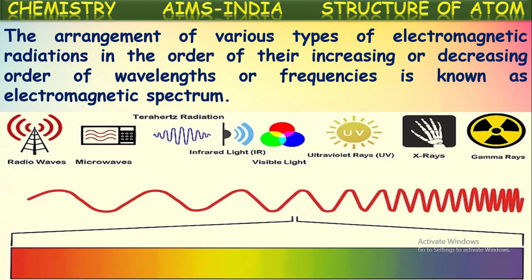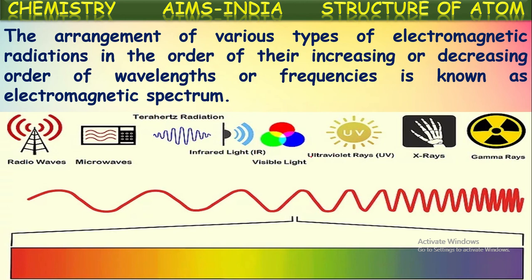Whereas if you see these X-rays and gamma rays, these have shorter wavelength. At the same time, they have greater frequency. If the frequency is greater, their energy also will be much greater. If the energy is greater, they are very harmful radiations. That's why we should not be exposed to these X-rays and gamma rays. They may cause harm to our body. That's why the people who are continuously exposed to these X-rays and gamma rays wear specially designed aprons that we call lead aprons to protect from these harmful radiations like X-rays and gamma rays.